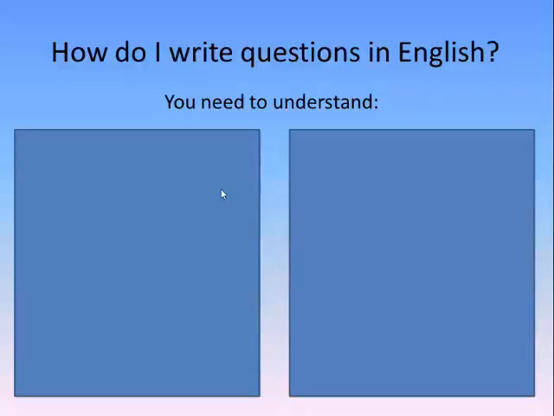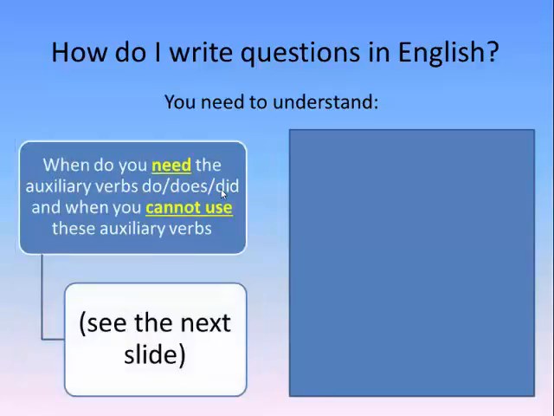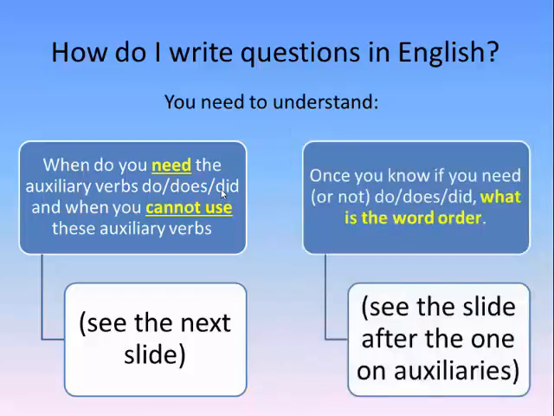Okay, it is common to have problems with English questions. Sometimes you remember the questions because you just remember them, but you need to know that there is an order and you need to follow this order. Okay? To follow the order, you need to understand 2 things. When do you need the auxiliary verbs do, does, or did, and when you cannot use them? So when yes and when no. And when you know when yes and when no, you need to decide in what order. So let's check the first part.